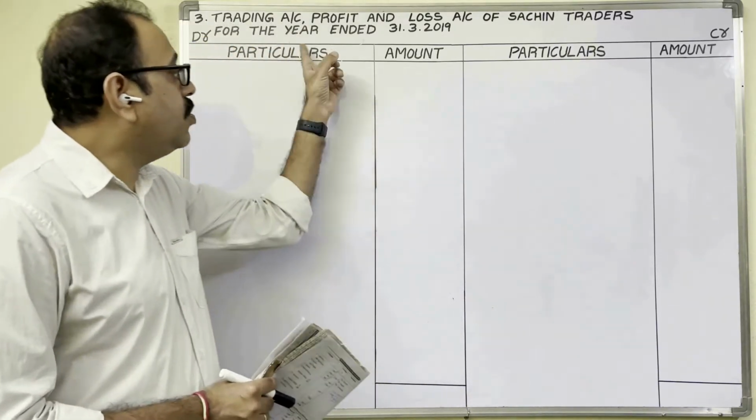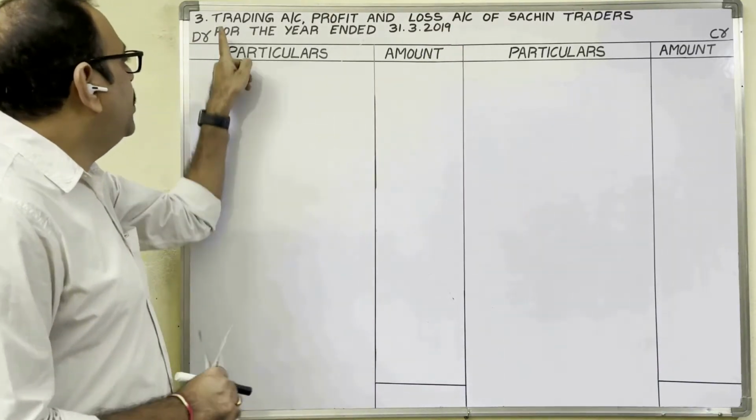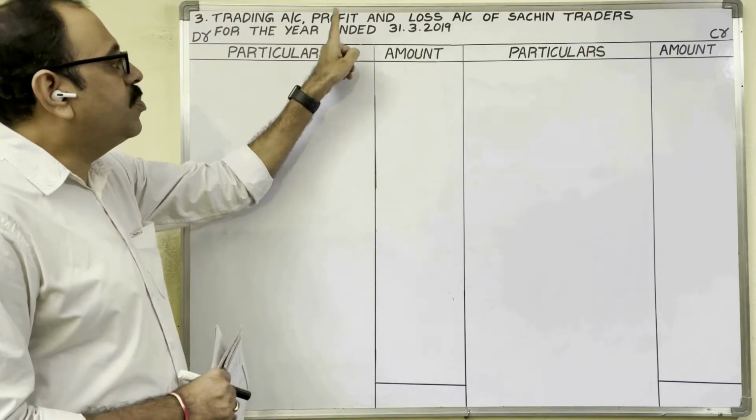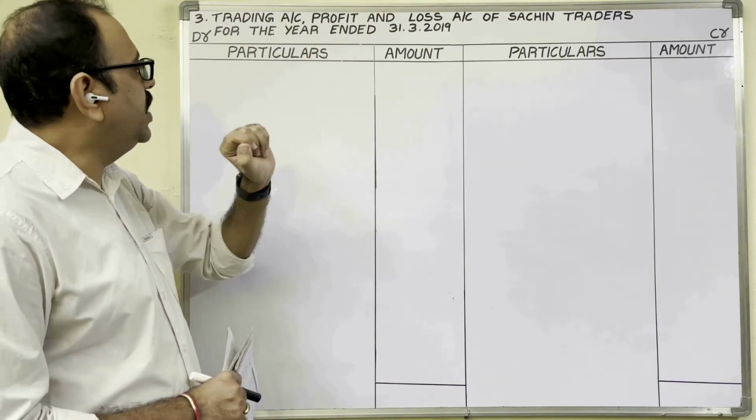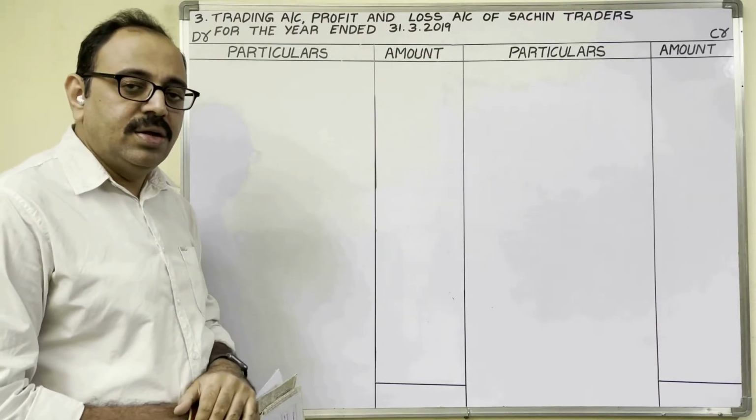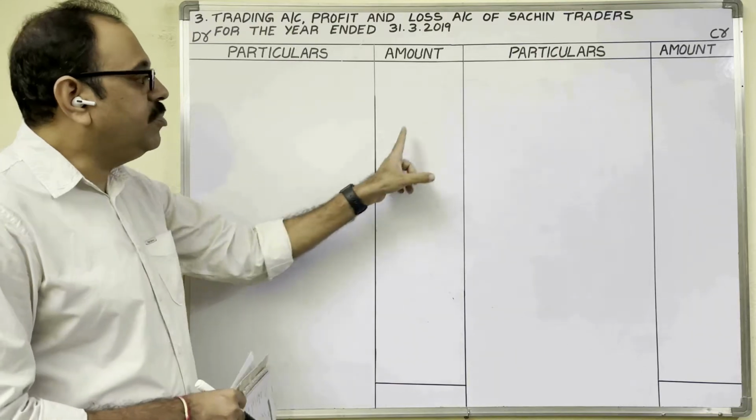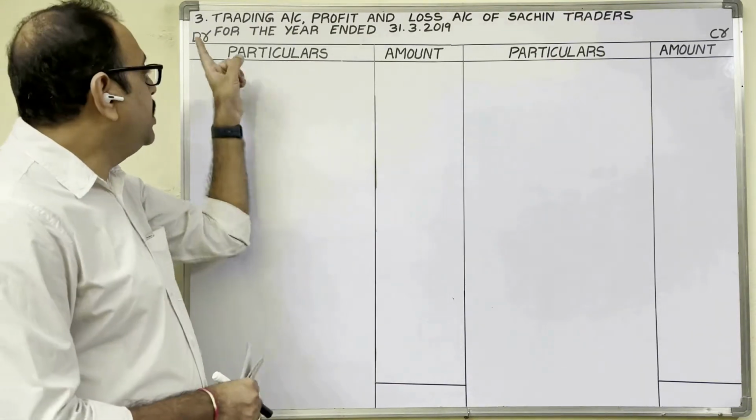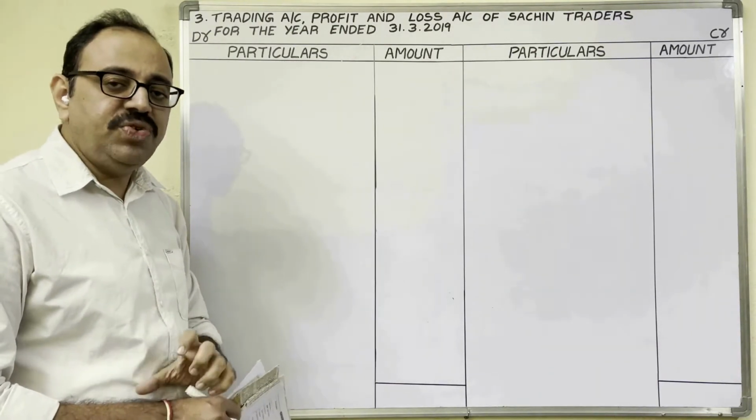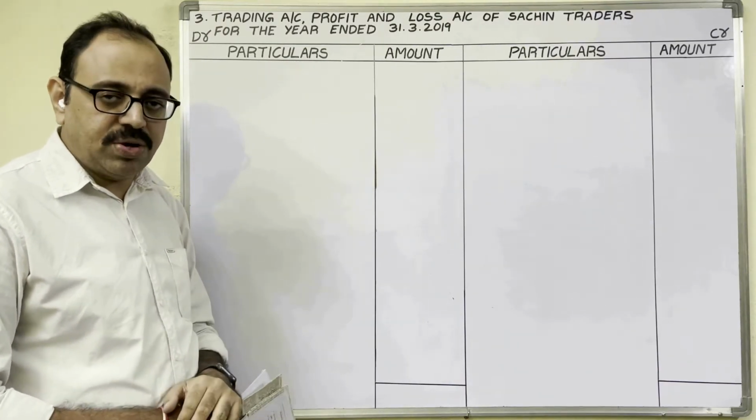First, the trading account and profit and loss account we are going to prepare. The heading is: Trading Account and Profit and Loss Account of Sachin Traders for the year ended 31st March 2019. The account format contains 4 columns: particulars, amount, debit side, credit side. First we have to prepare the trading account. Continuation is the profit and loss account.